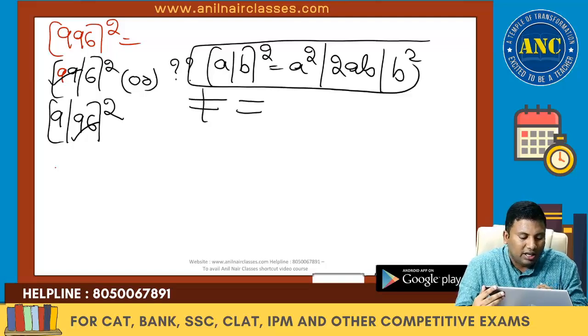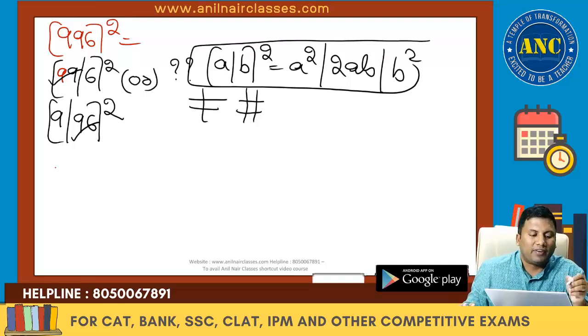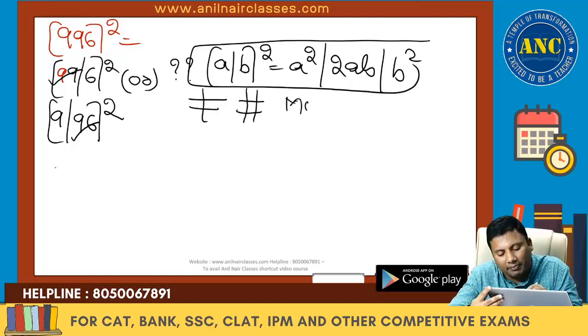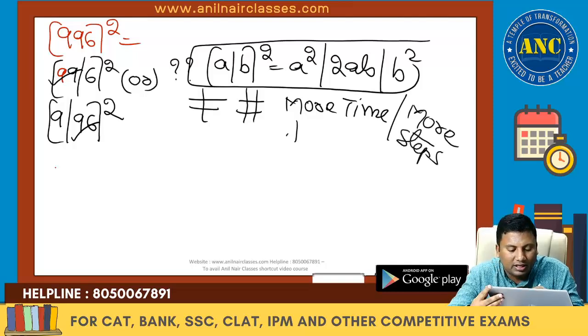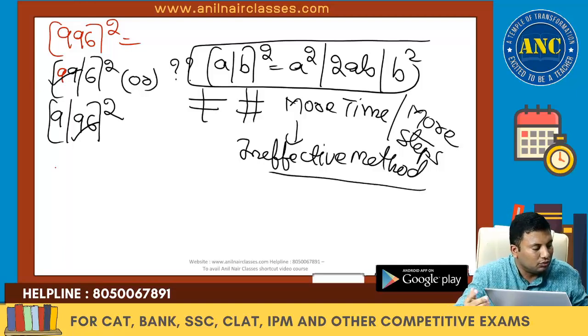Unless you know the demerit of a method, you will not appreciate method 2. If I use (a plus b) whole square, 99 with 6 or 9 with 96, doing this method will take more time and more steps. Anything which takes more time and more steps, for us is an ineffective method. So method 2.